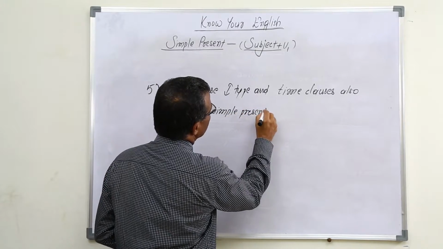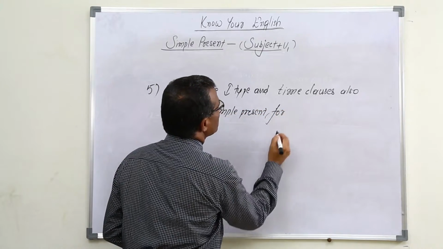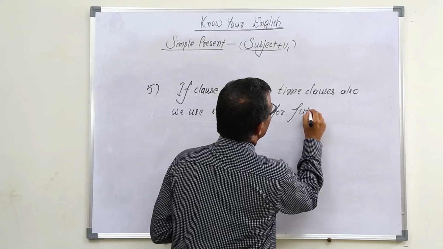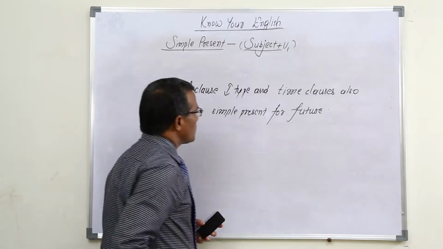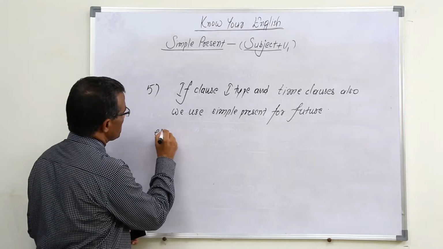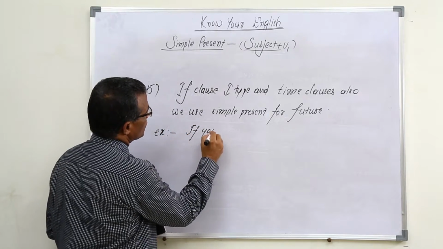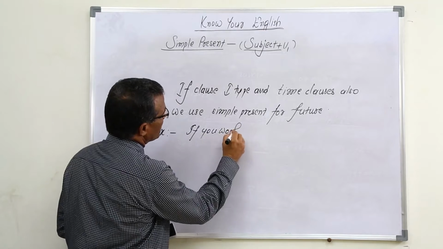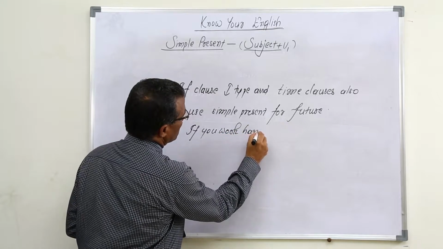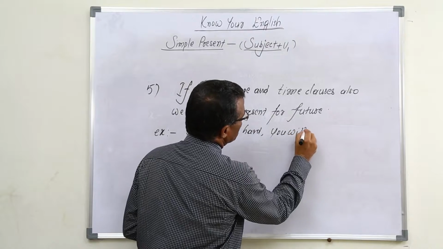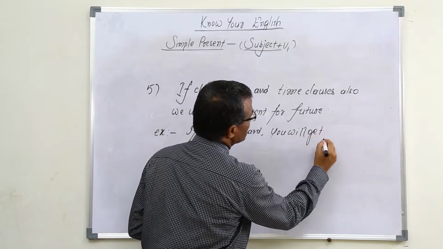We use simple present for future. For example, if you work hard, you will get first class.